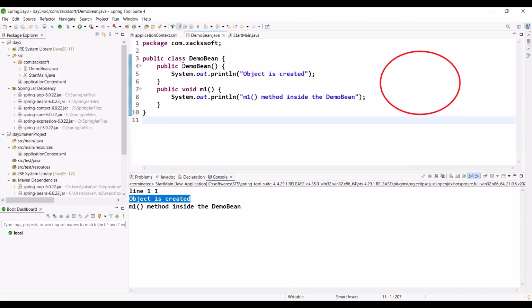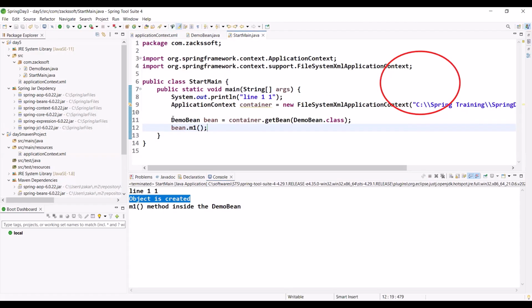Why? Because we are writing one constructor. Any confusion, please tell me. Any kind of confusion up to now. I'm explaining. No confusion.